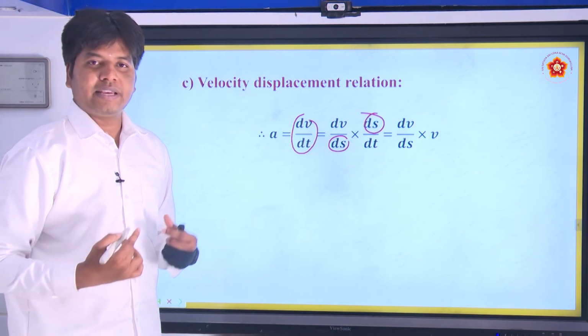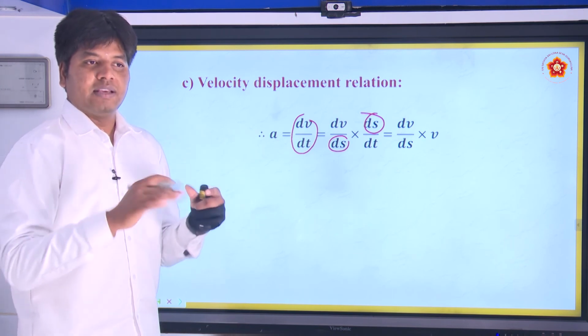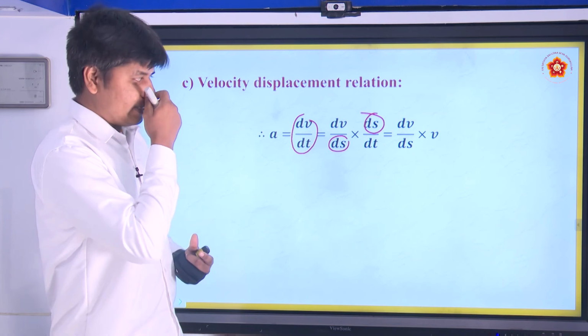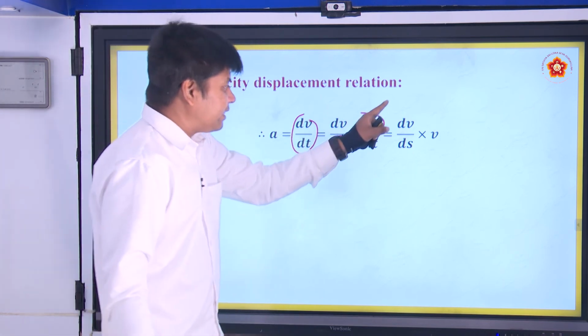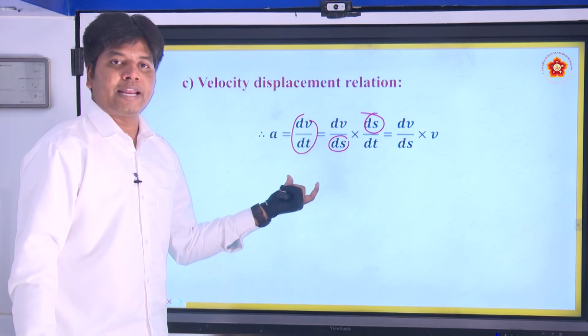So does it make any change? It does not make any change. You are multiplying by the same thing and dividing by the same thing. That means multiplying by 1. If you multiply by 1, it does not have any change. But mathematically we are doing this, and physically they have some importance. That is why we are doing this mathematical manipulation.